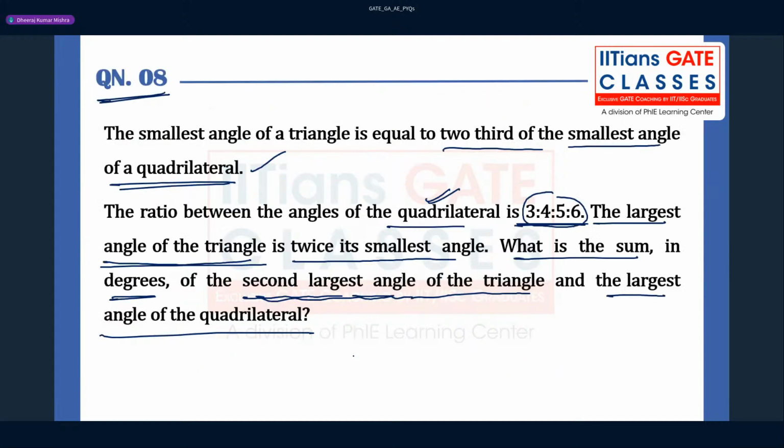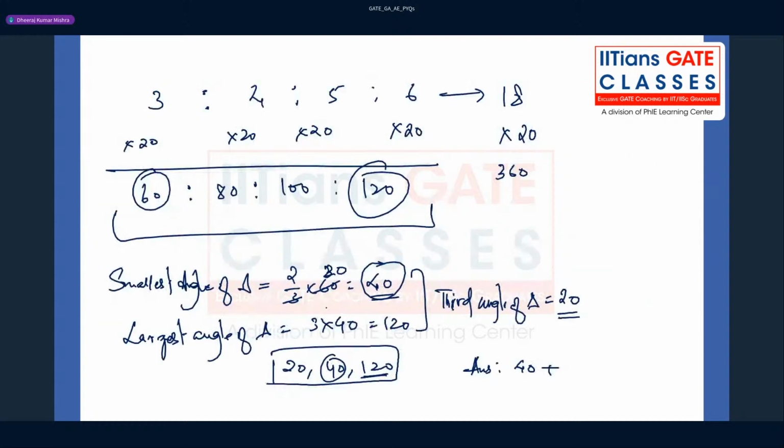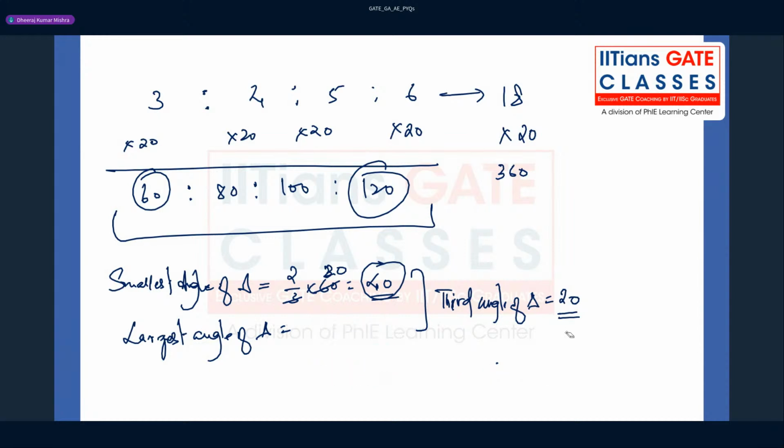Let me check once again. While reading the question itself, the largest angle of the triangle is twice its smallest, right? Twice of its smallest. I have actually taken thrice of that. Okay, let me correct this. No problem, we are just going to correct it.